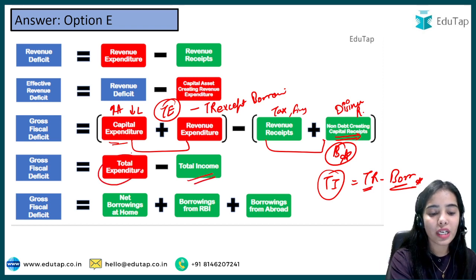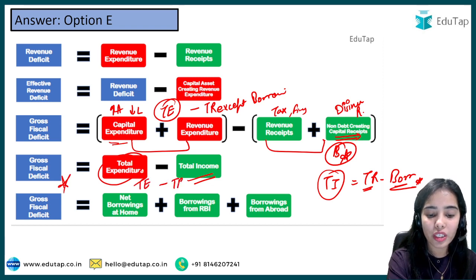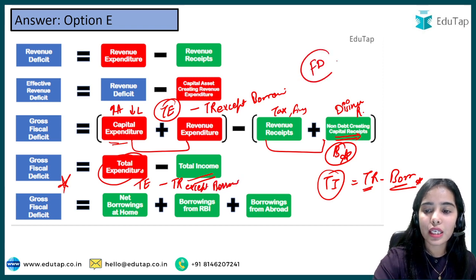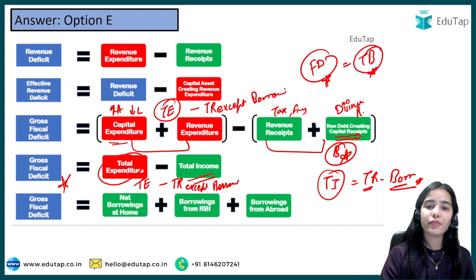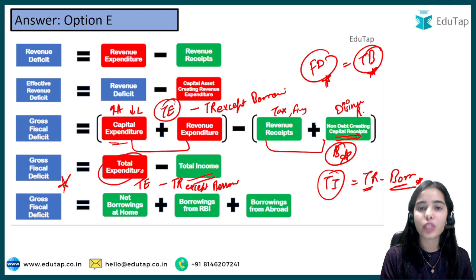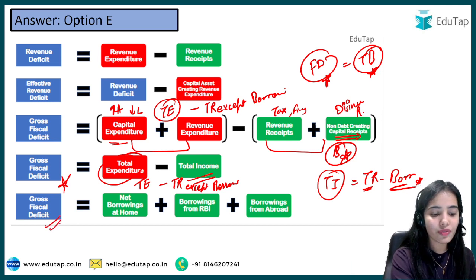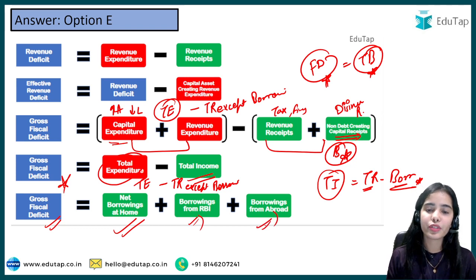So we are seeing the total expenditure minus the total income, that is also the gross fiscal deficit, or we can say the total expenditure minus the total revenue except the borrowings. So the fiscal deficit is equal to total borrowings. Because there is a deficit, the government is borrowing, right? So the gross fiscal deficit is equal to net borrowings, the total borrowings that the government is doing at home, borrowings from the RBI, plus the borrowings from abroad.